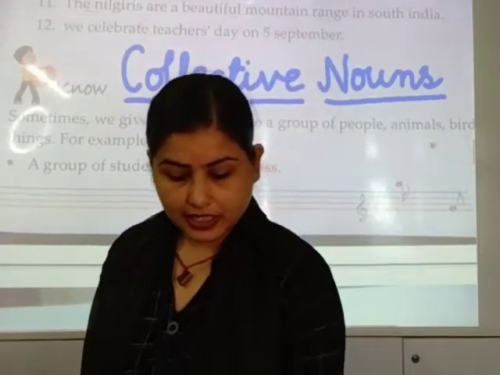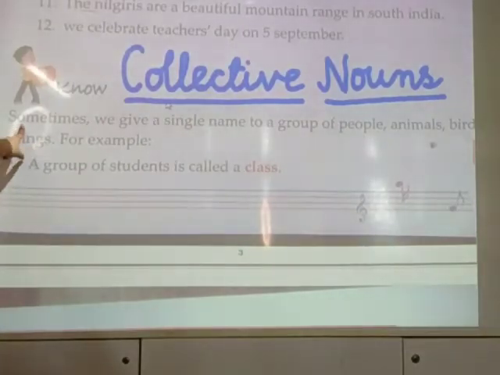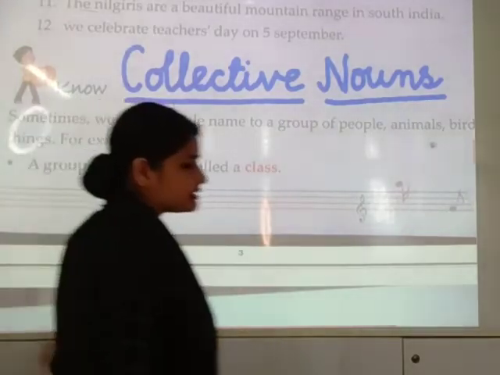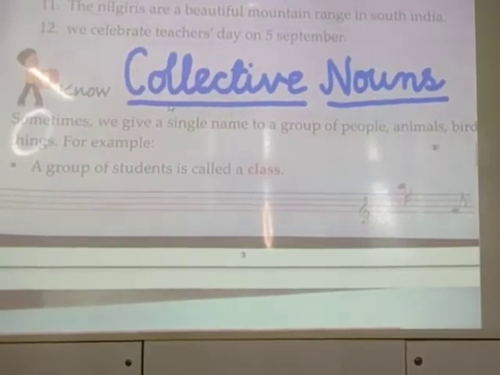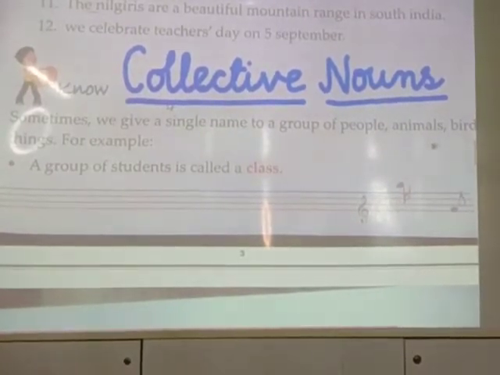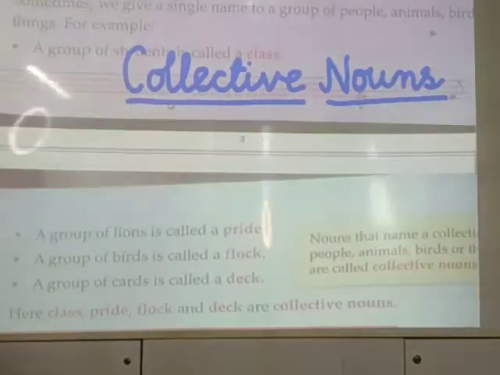So now see here what is written here. Sometimes we give a single name to a group of people, animals, birds, things. For example, what is the example given? A group of students is called a class. अभी तक मैम ने आपको जो भी बताया about the collection of same kind of nouns, the same is written in the book. A group of students is called a class.